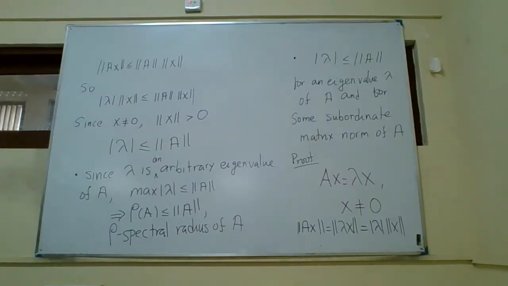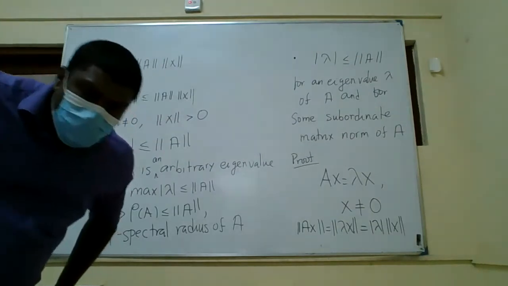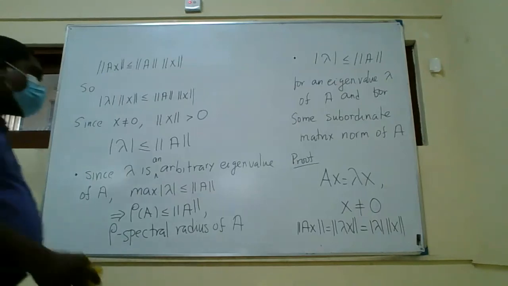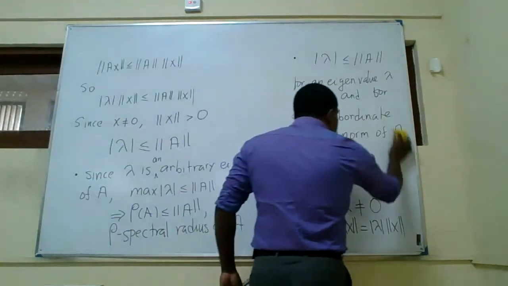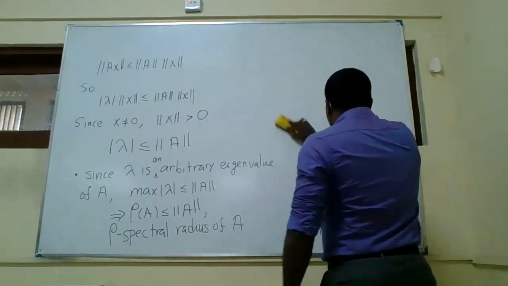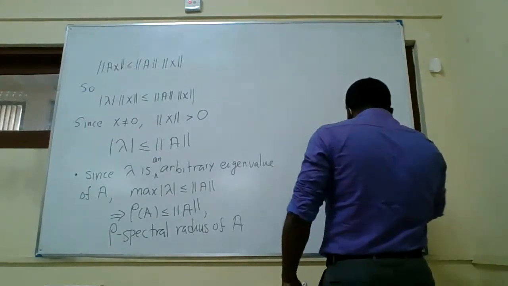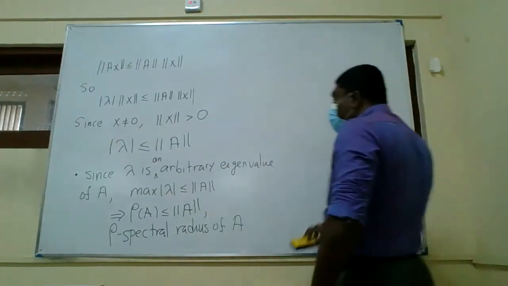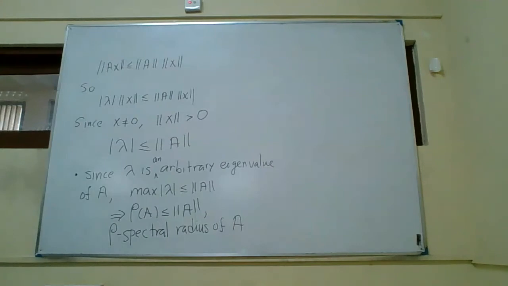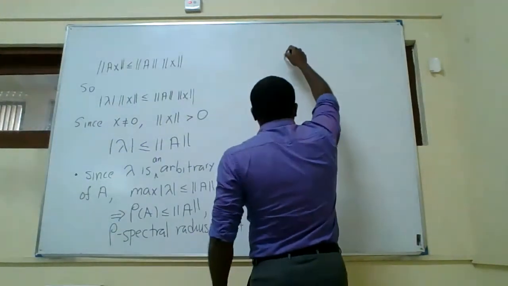Now, based on this, we will develop another result. We have talked about convergent matrix, and we have talked about the relationship between eigenvalue and the subordinate matrix norms. Those are the two things we defined so far. Now what we are going to do is prove a theorem.